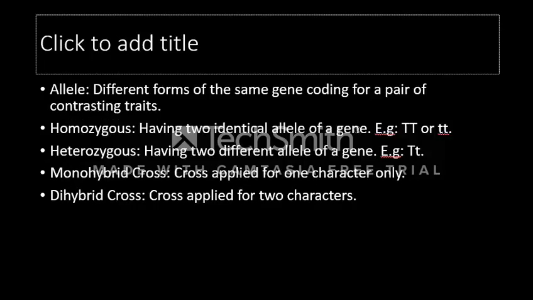Allele is the different forms of the same gene coding for a pair of contrasting traits. Homozygous means having two identical alleles of a gene. Example, dominant homozygous TT or the recessive homozygous tt. Heterozygous is having different alleles. Monohybrid cross is applied for one character only. Dihybrid cross is applied for two characters.